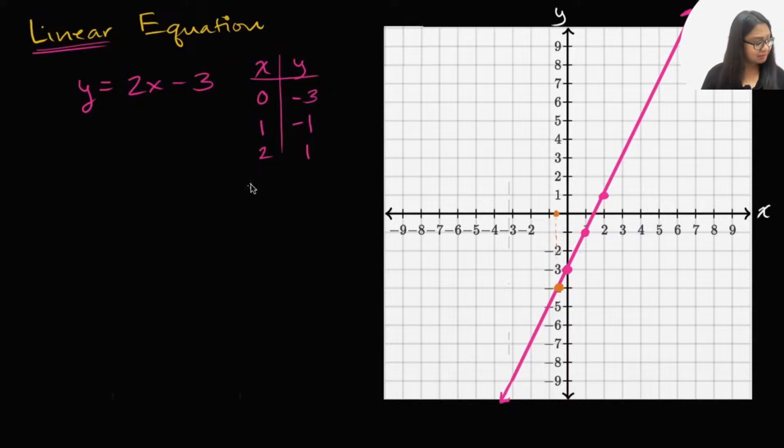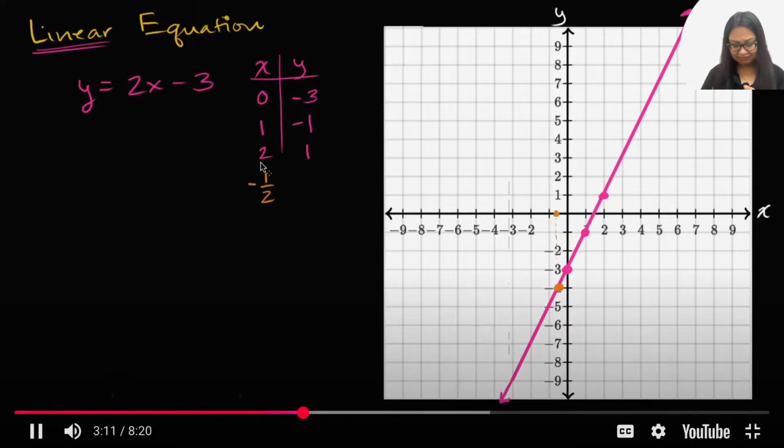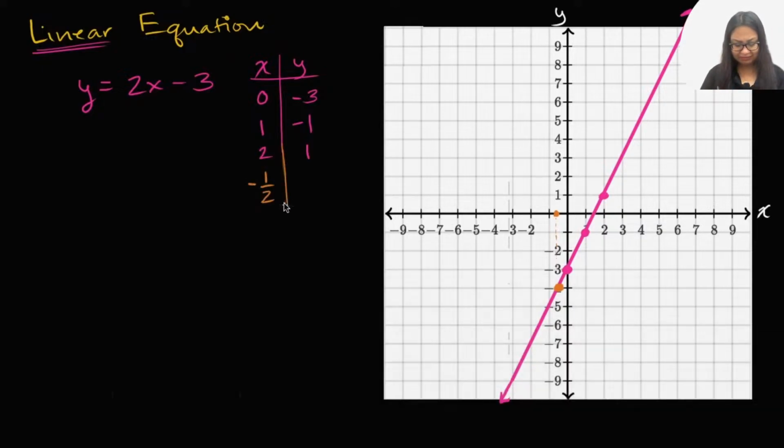If x is equal to negative 1/2, then what is y equal to? 2 times negative 1/2 minus 3. Well, 2 times negative 1/2 is negative 1, minus 3 is indeed negative 4. It is indeed negative 4.